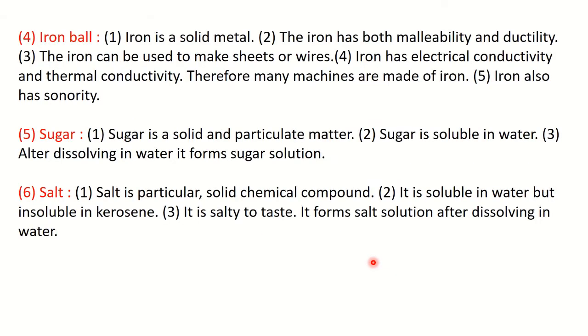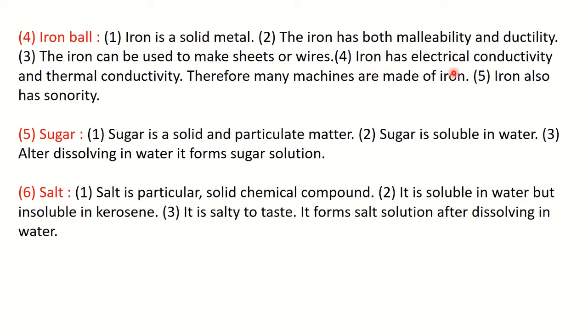Next, iron ball. To write down the properties of iron, iron is what? Metal. So write down iron is a solid metal. Iron has the property of malleability and ductility. All the properties of metals we are going to write here. Because of these two properties we can make sheets and wires from iron.